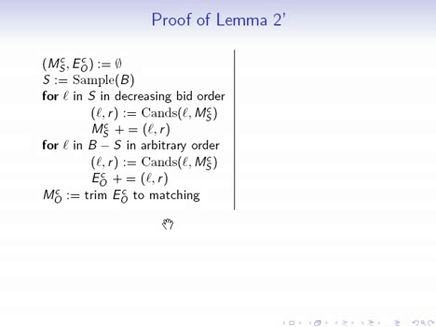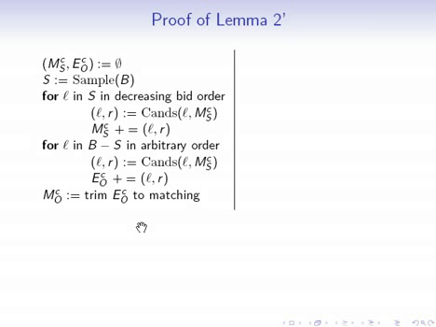In this for loop, each bidder can be added to the edge set only once, because they can only be added on that particular iteration of the for loop. But each item can be added multiple times, because it could be on one end of the candidate edge for many bidders. And in this trimming process, all we're doing is throwing out any edges where the item is in the edge set more than once.